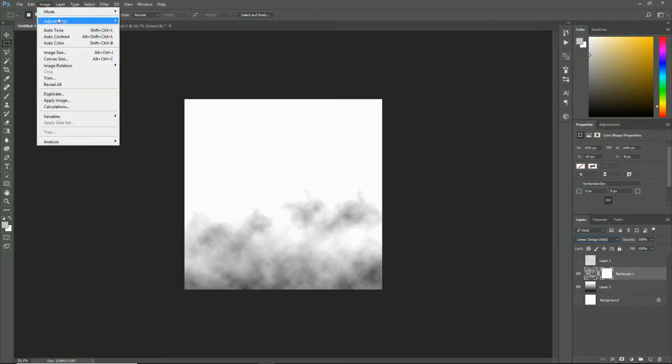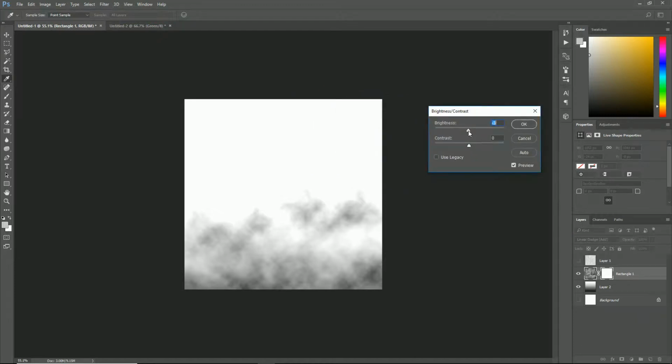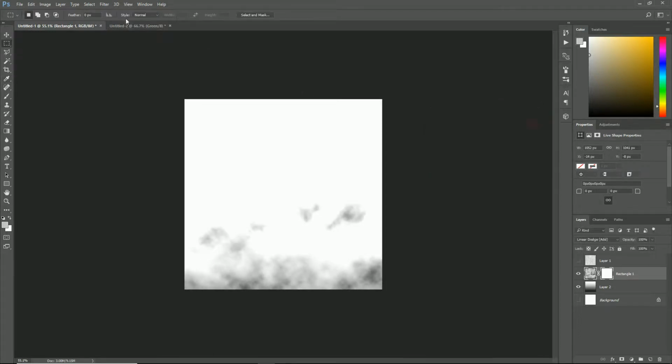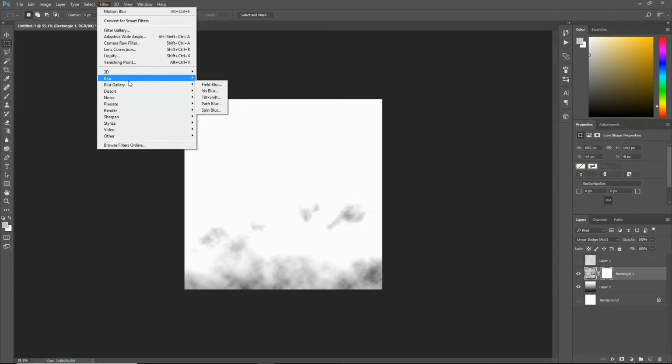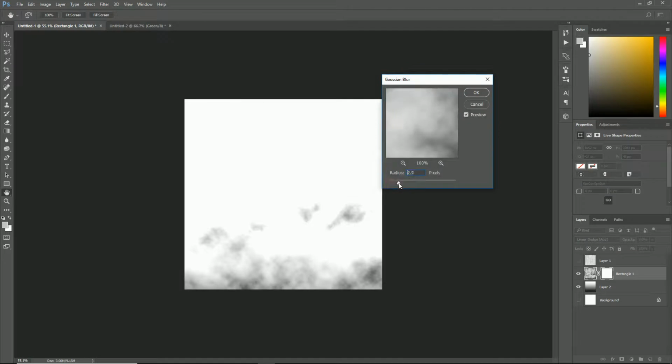But again, what I'm going to do is adjust this and bring it a bit lower. And again, I'm just going to put a blur on to try and soften this out a bit.